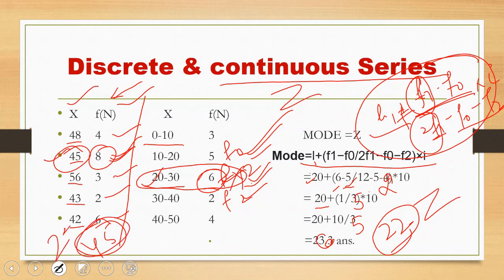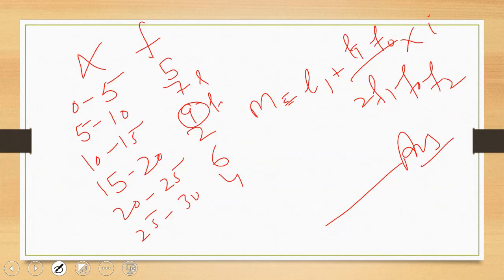For continuous series, because the numbers are continuous, it is next to impossible to get the mode as a particular number. So to find the particular number, we have to apply this formula: L1 plus F1 minus F0 divided by 2F1 minus F0 minus F2 multiplied by class interval. And this question is for you.